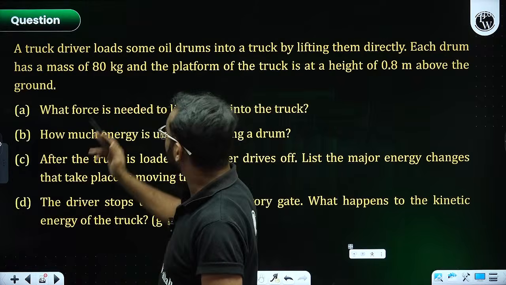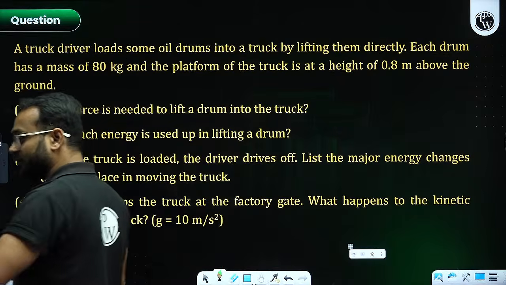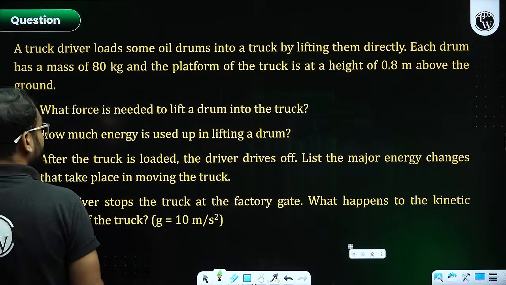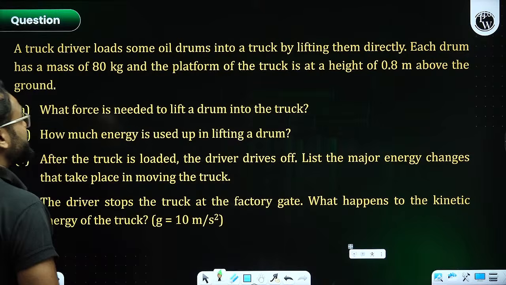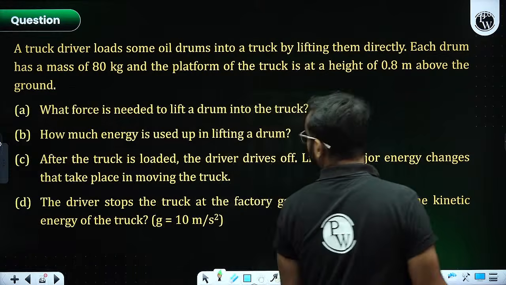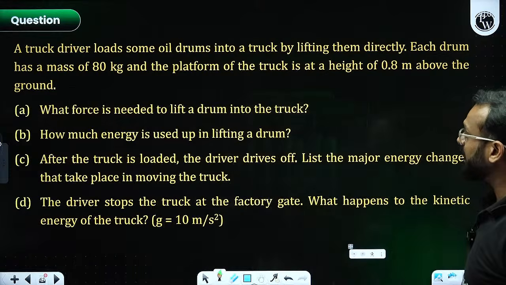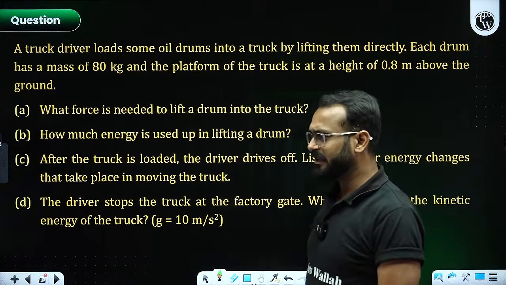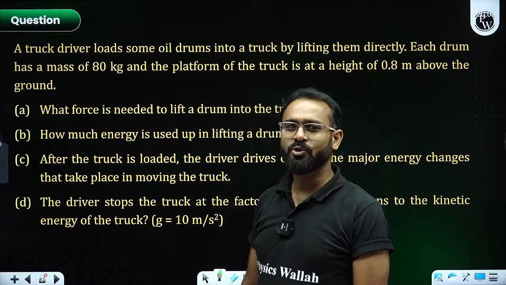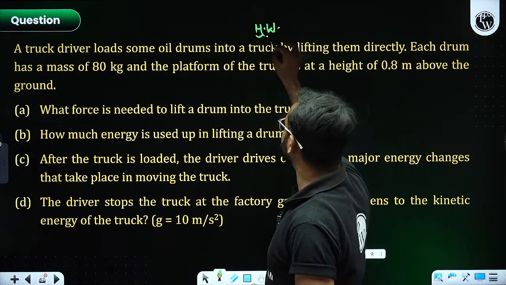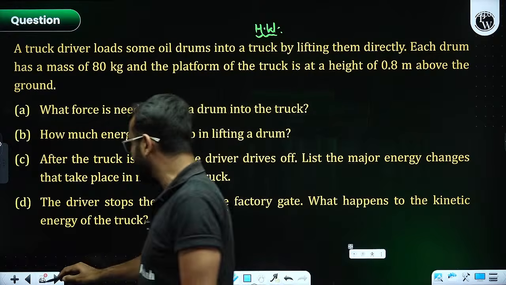Fine. So there is one more interesting question over here. A truck driver loads some oil drum into a truck by lifting them directly. Each drum has a mass 80 kg and a platform of the truck. I see this question is from a different source, and I want you to solve this, so I'm giving it to you as homework. Please give it a try. That is an interesting question. Please read that later and try to solve.